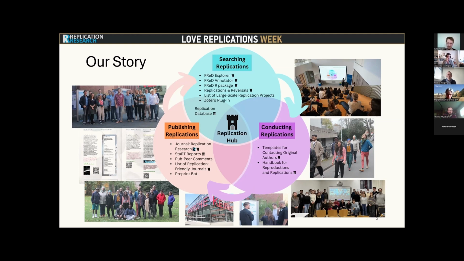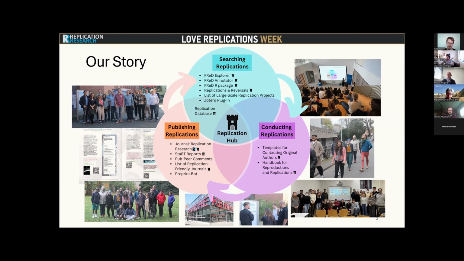We are creating a handbook by replication and reproduction experts. We have manuscript templates for reproductions and replications. We host workshops, replication games, hackathons, symposia, and things like the Live Replications Week. And there is much more. And in the spirit of open scholarship, all of this is freely available and anybody can join.